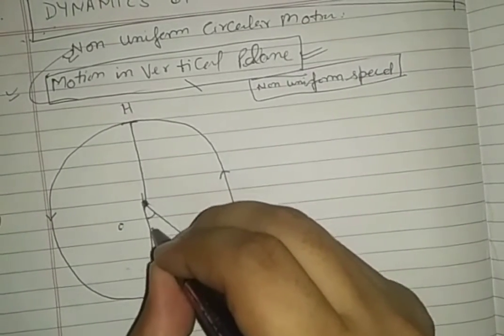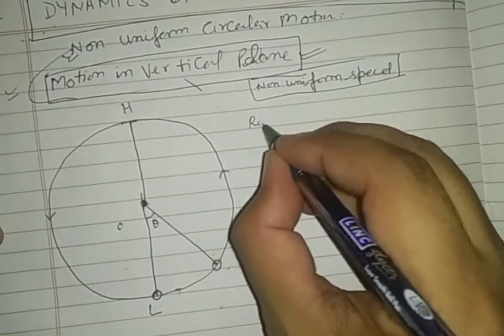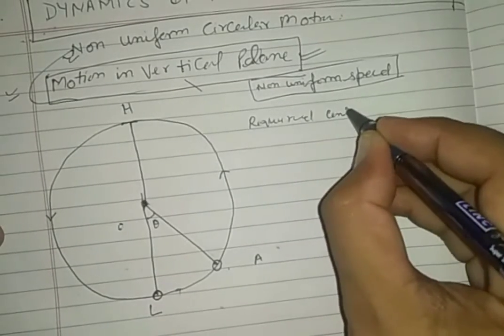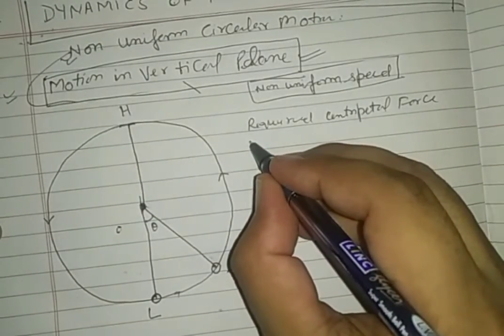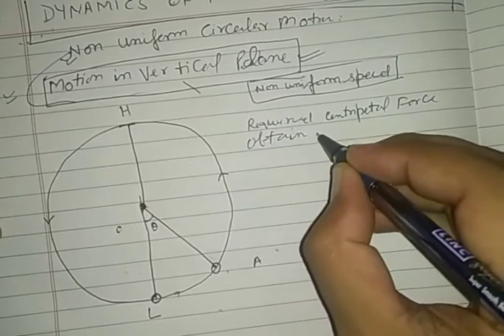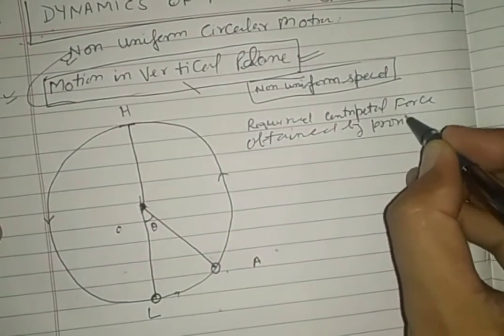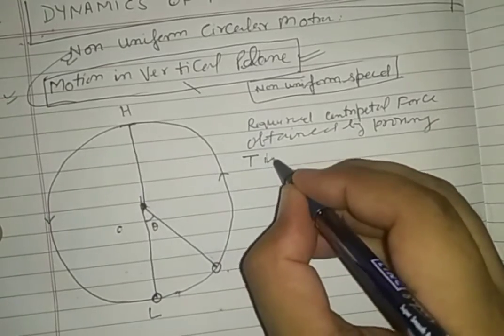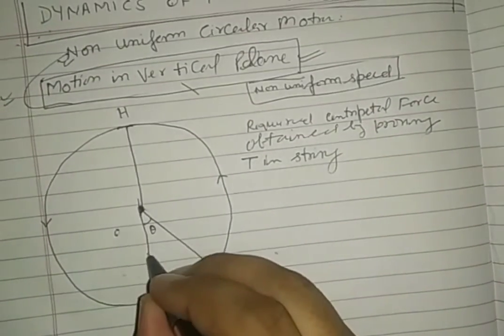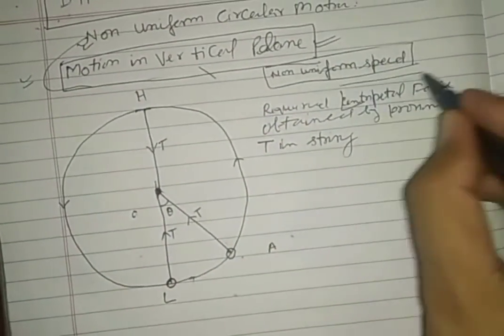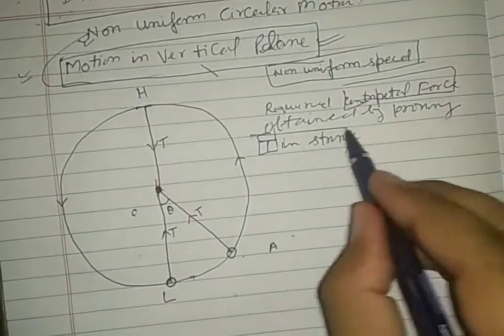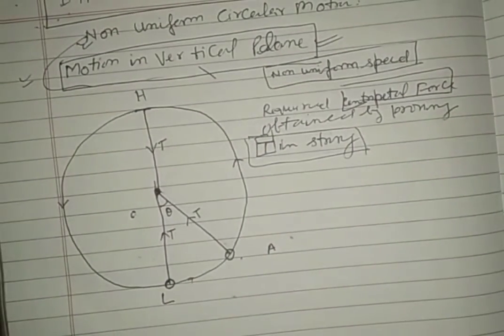Let this angular displacement be theta. So when it revolves in a circular path, the required centripetal force is obtained by the tension in the string, T. The source of centripetal force is tension in the string, which provides the centripetal force.